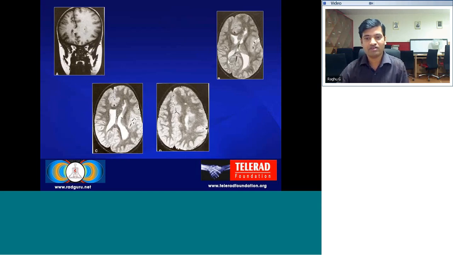This is another example of unilateral megalencephaly on the left, and you can also see that there is a dilated ventricle on the left. There are some heterotopias, subependymal heterotopias, on the left.